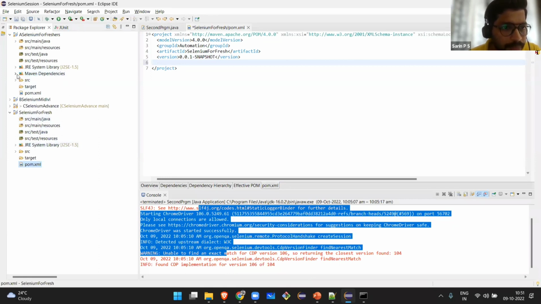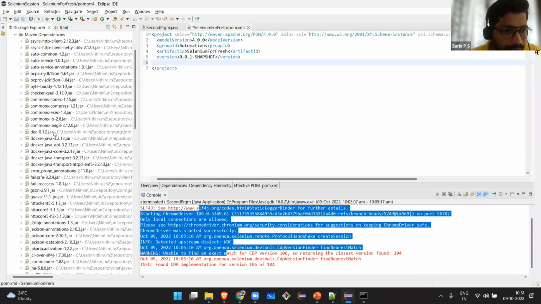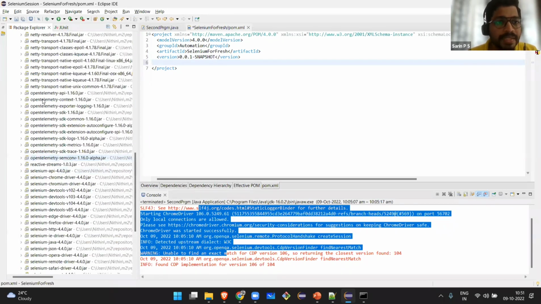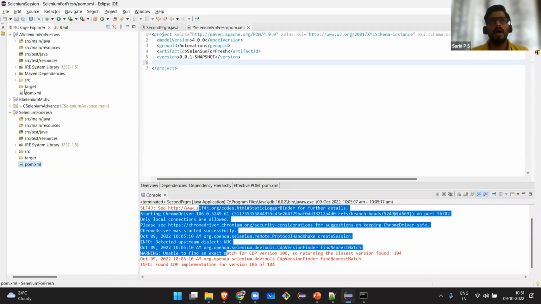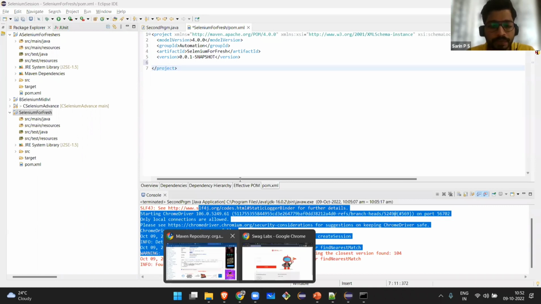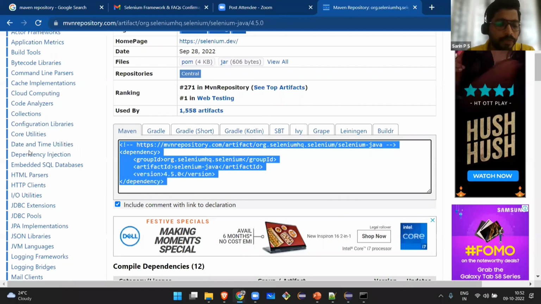So what is inside this Maven dependency? If I scroll down, you can see all the Selenium jar files are there, along with WebDriver Manager and many other dependencies. When I started with Selenium, I remember we would download all the jar files, right click and import them here, rather than writing it in the pom.xml. I think after 2 years it changed, because whenever there is an update to Selenium, we would have to delete all the jar files, go to Maven, download all the fresh files and keep them here again to start working.